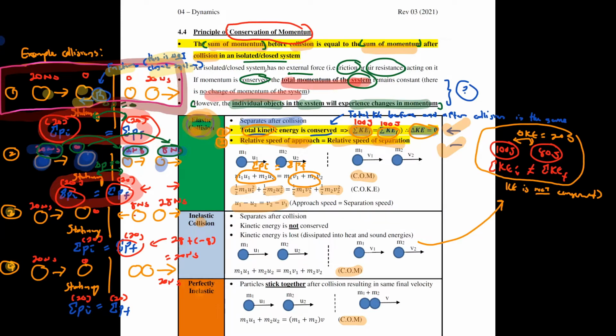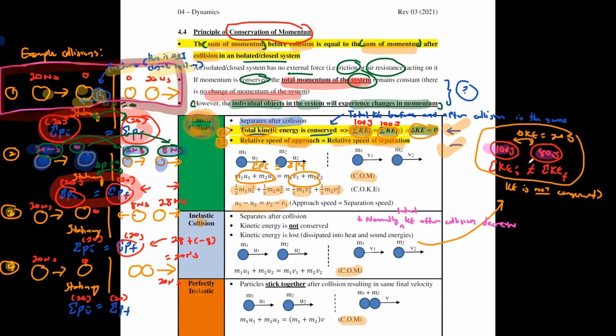This one here, I did not write this, but maybe you can. Normally, the total KE after collision decreases. The KE before and after is not the same. Normally, the total KE after collision will decrease, like the ones that you see here.